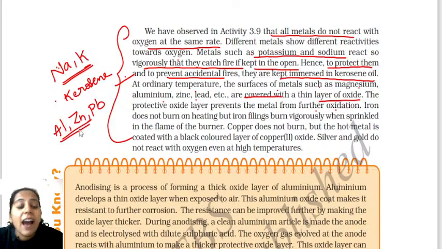what happens? They are covered with the thin layer of oxide. The aluminum is covered with aluminum oxide. Zinc is covered with the zinc oxide layer. So this layer which has been formed over it prevents the metals from further oxidation. Clear? Next, see, the protective oxide layer prevents the metal from further oxidation.